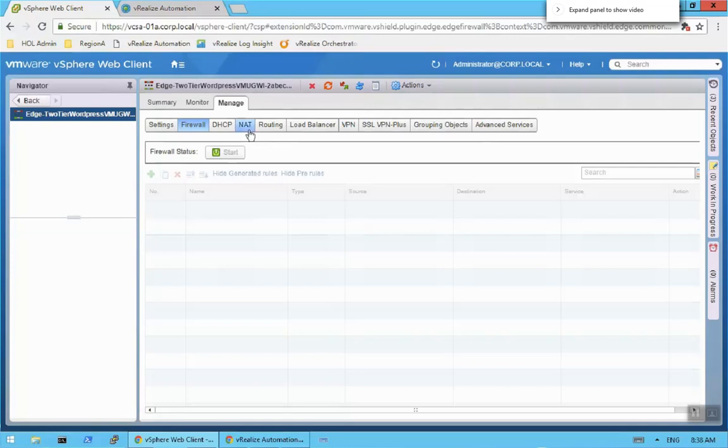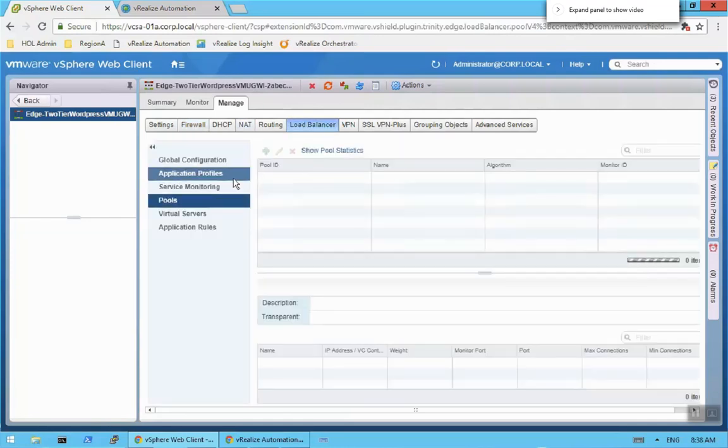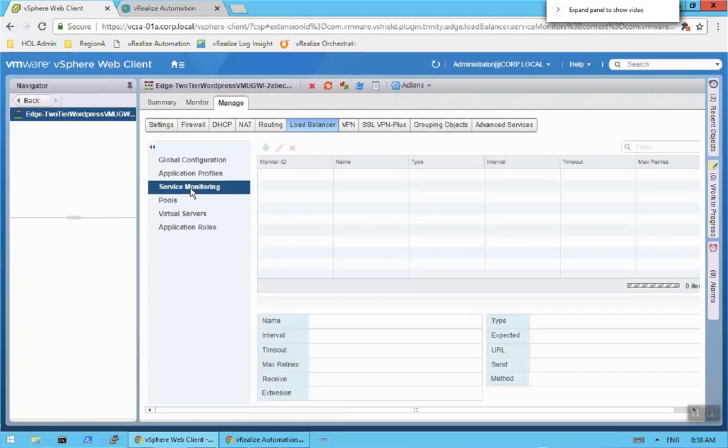We could take a look at our NAT, but let's just look at the load balancer. This load balancer didn't exist before, and there's our service monitoring, so there are our health checks that we could leverage. It's still refreshing. There are 4 health checks that you could have chosen.